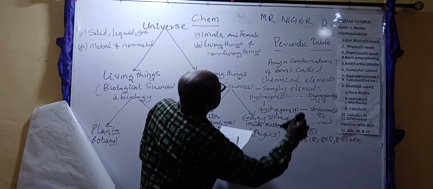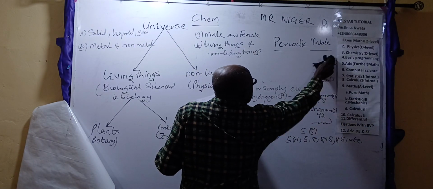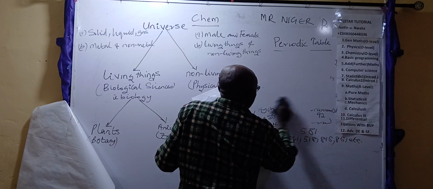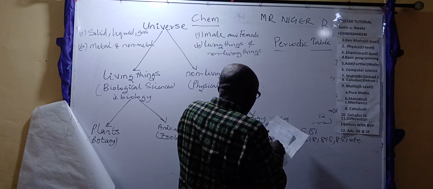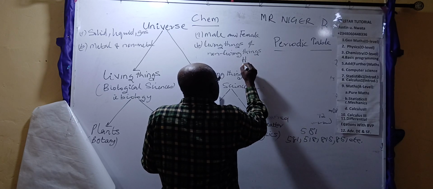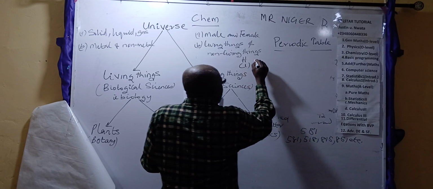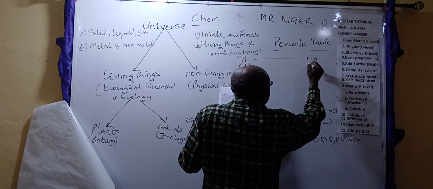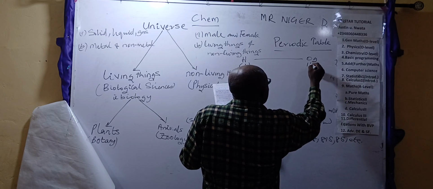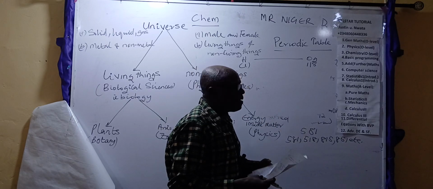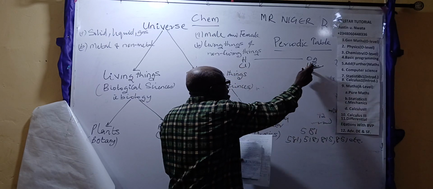Now let's look at this. Hydrogen, H, identity number 1. Oganesson, Og, identity is 118.